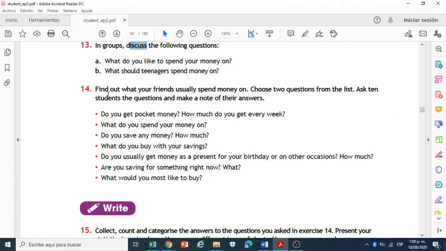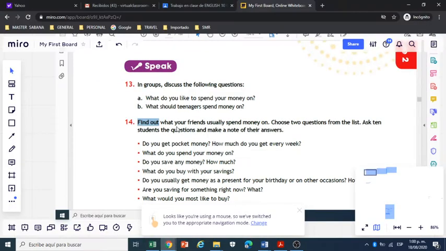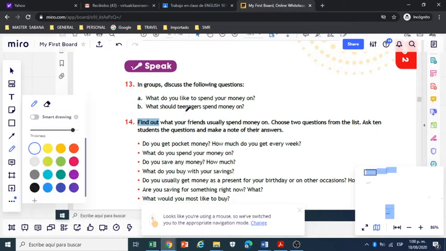Number 14. Find out, collect information about what your friends usually spend money on. You can not only talk about your friends, but also you can talk about your family members, okay?